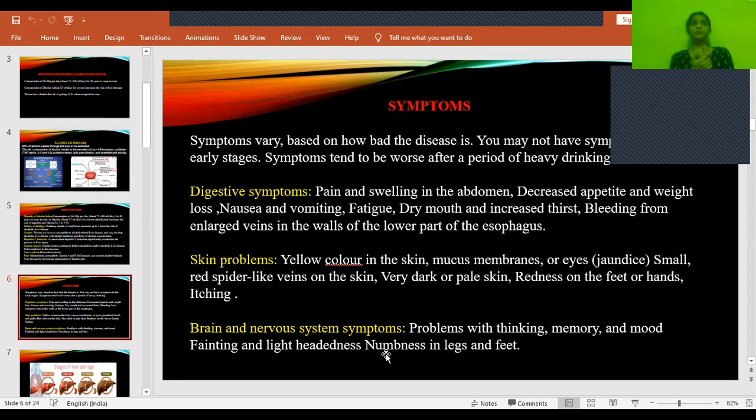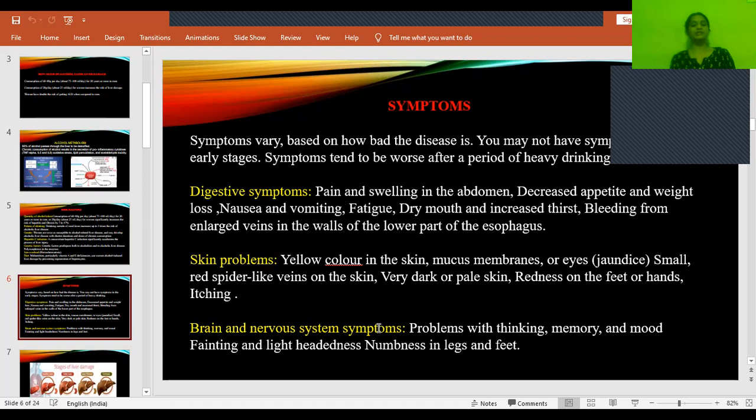Generally, all the clotting factors are produced in the liver, right? So when there is damage or inflammation of the liver, these clotting factors will not be produced normally. So there will be some kind of leakage on the skin surfaces that can be seen as red spider-like veins on the skin. And very dark or pale skin can be seen, redness on the feet or hands, and itching can be seen. When there are alterations in these LFT levels, it causes itching. Okay, so these are the skin problems.